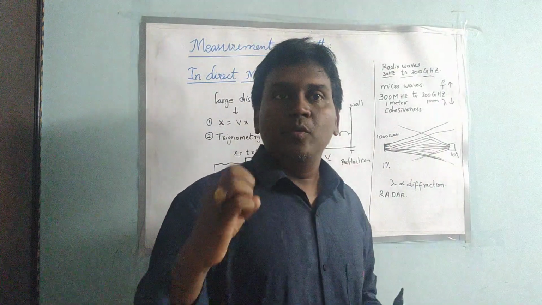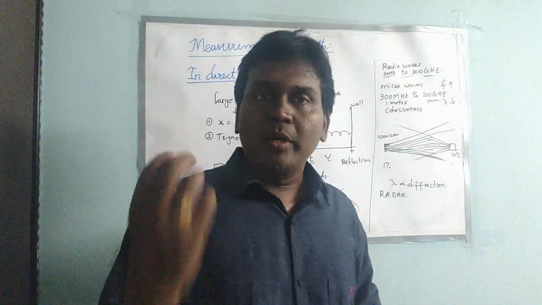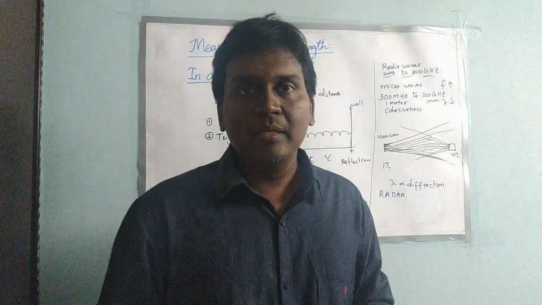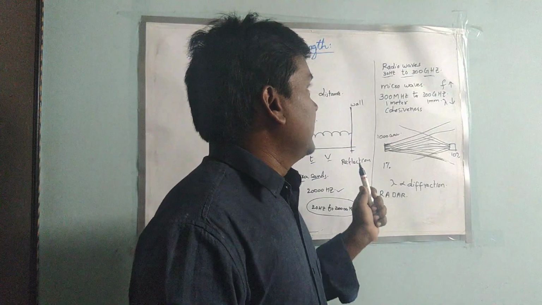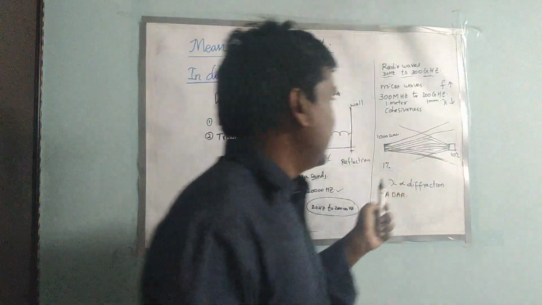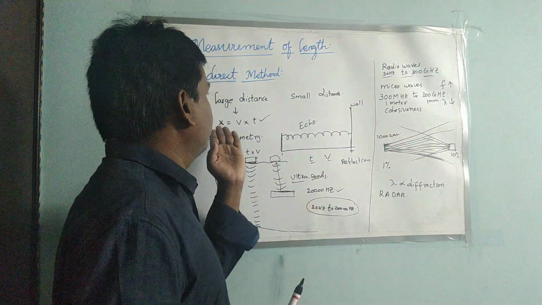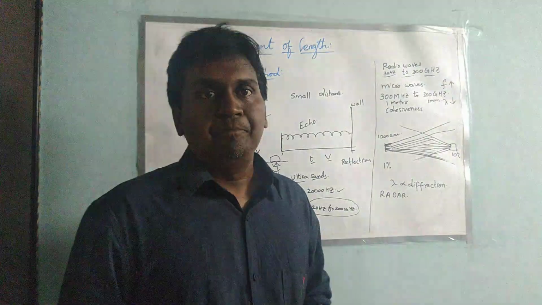By that we can identify the location of the aeroplane, and the speed traveled by the aeroplane can be detected using these radars. So like this we can find out the distance by using this method.